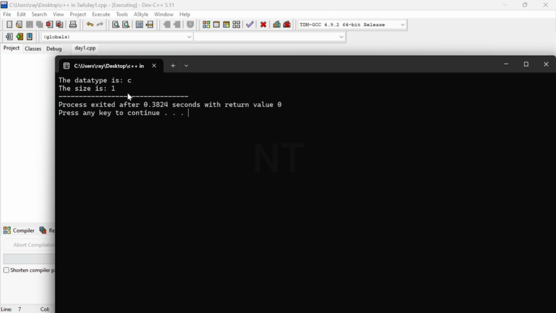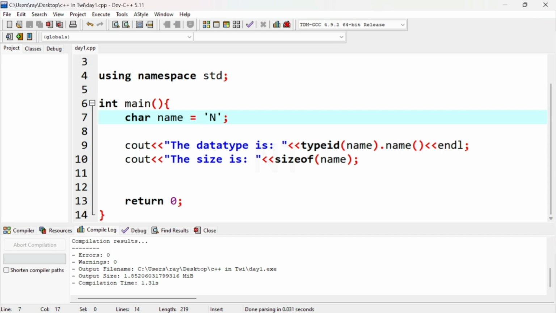Right. So you can also put this in your head. So this is all about data types in C++.